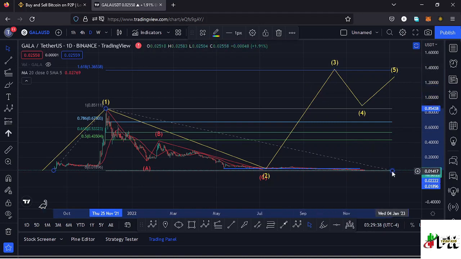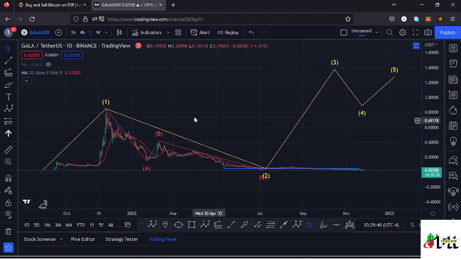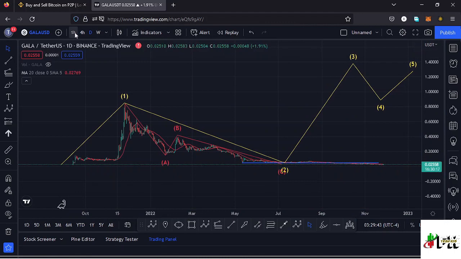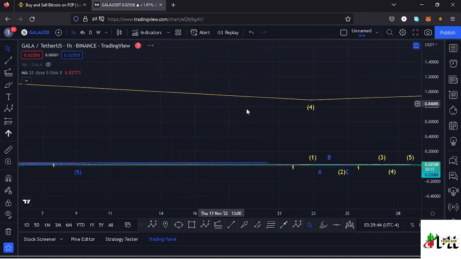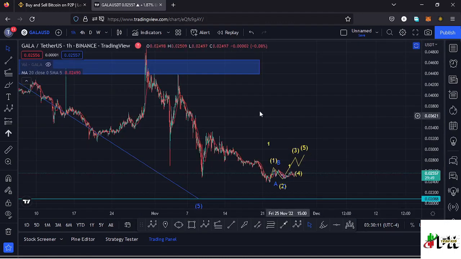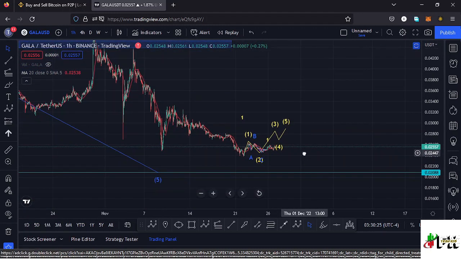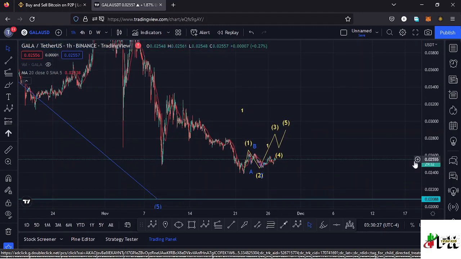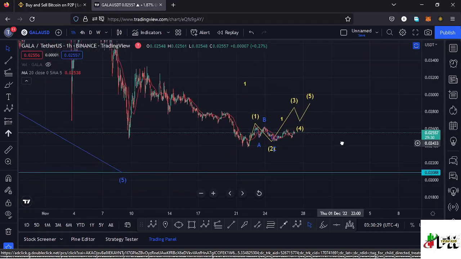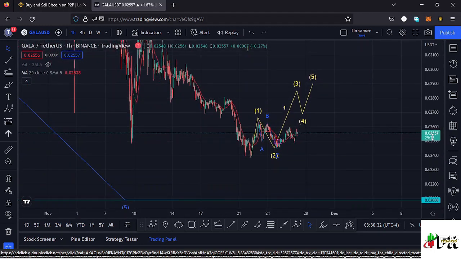Also getting to the 1 hour chart, because that is where things are getting interesting, and give you the short-term scenarios that can play out here on the Gala games chart. Here on the 1 hour chart, you can see after losing the key area of support at around the $0.04 mark, we saw a very nice retracement over here, getting back to around the $0.023 mark, and after making that low, there are chances that we might have started that movement to the upper side in the formation of that higher Elliott wave count 3,